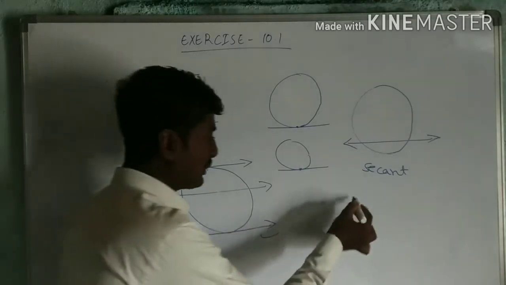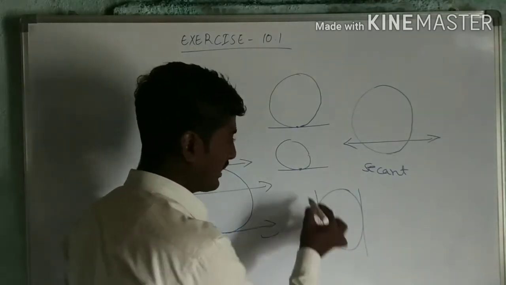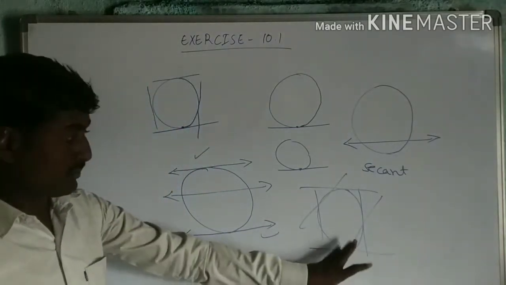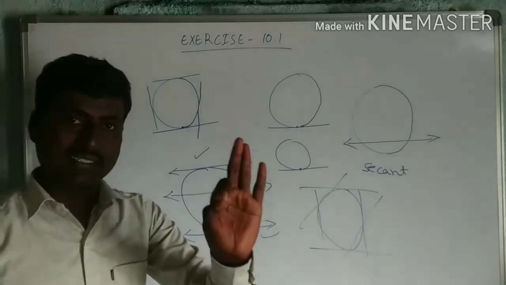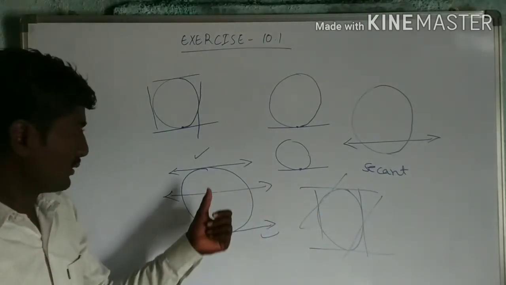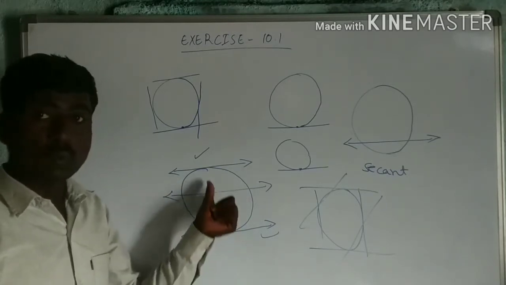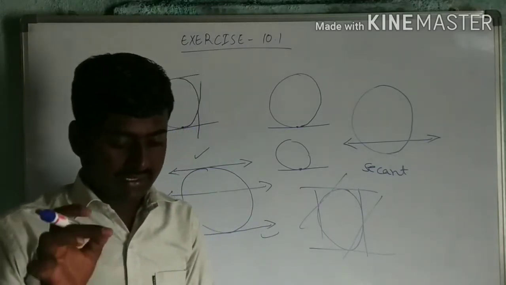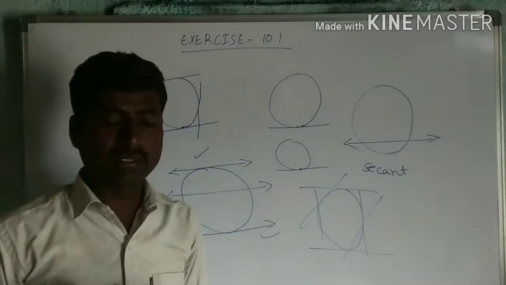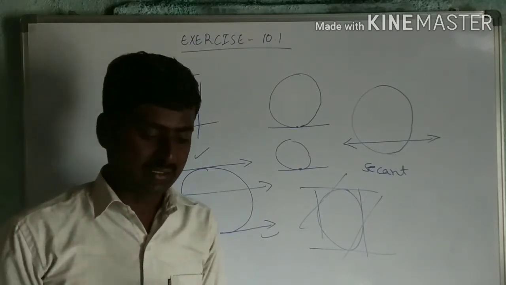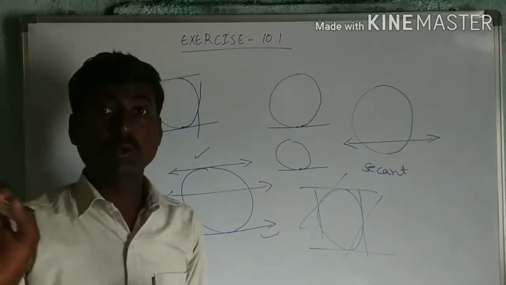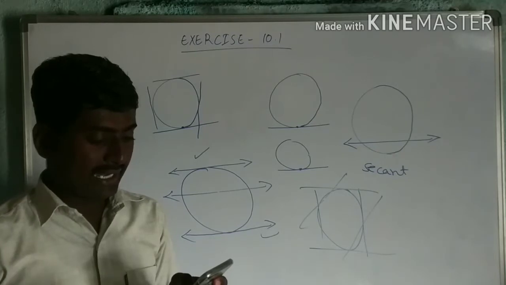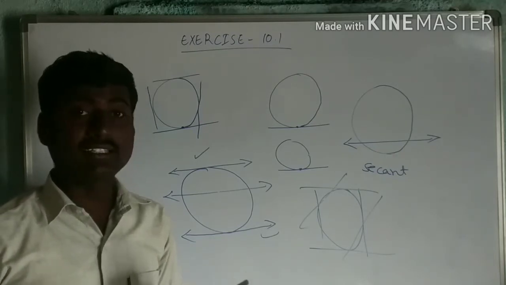You may think of it in another way: I draw one tangent here, another here, and another here, but those are not parallel tangents. So a circle can have only 2 parallel tangents at the most. In the blank space you can write 2.